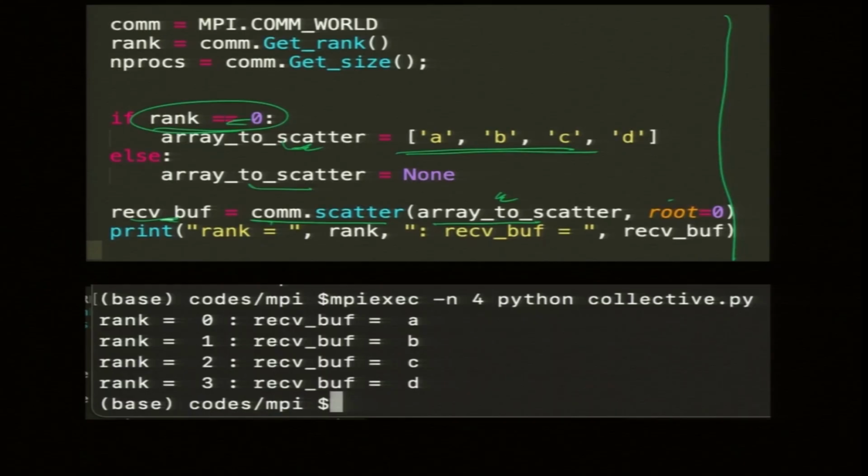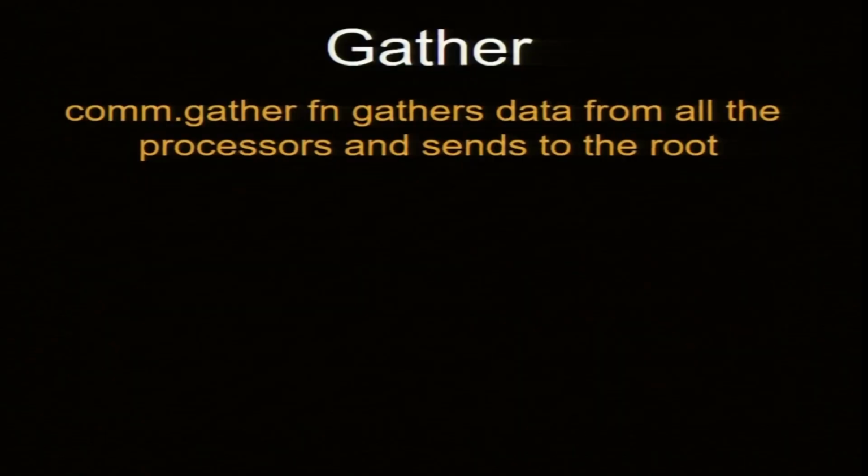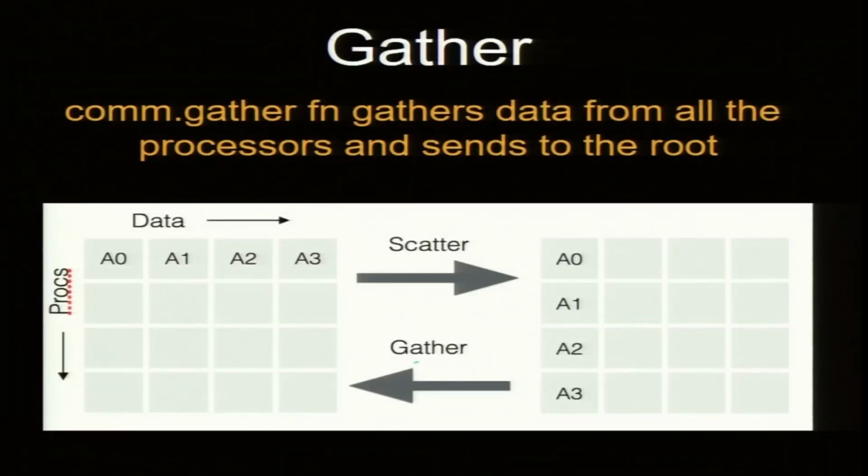Now, we can gather. Gather is just the opposite of scatter. So, process P0 has A0, P1 has A1, P2 has A2, P3 has A3, one number each. MPI, which is doing a complex task, will assemble them and put them on the processor of a given rank.